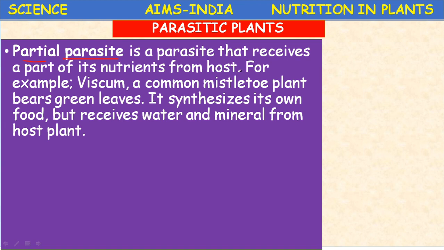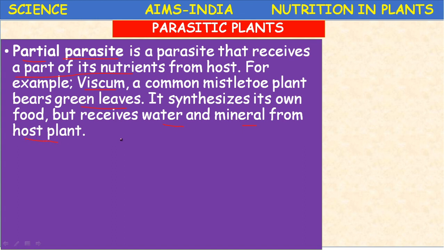So a partial parasite receives a part of its nutrients, not total nutrients, from the host. Some examples are Viscum, the common mistletoe plant, which bears green leaves. In the first slide we have seen that, the mistletoe plant, where green leaves are present, and it synthesizes its own food but receives water and minerals from the host plant.